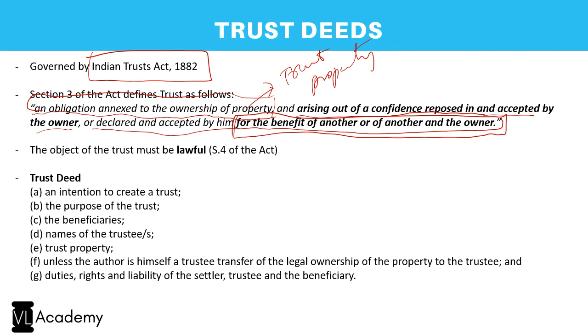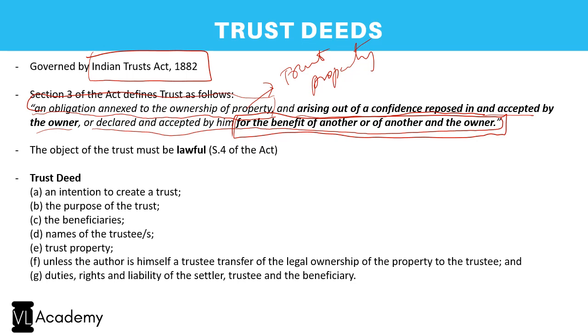So the owner of the property has reposed certain confidence, and that confidence is either given to a person or kept with himself. And why is it given? It is either for the benefit of another or of another and the owner. So I may be giving it for the benefit of some third random party without any relevance to me, or along with me to someone else. That is the concept of a trust.